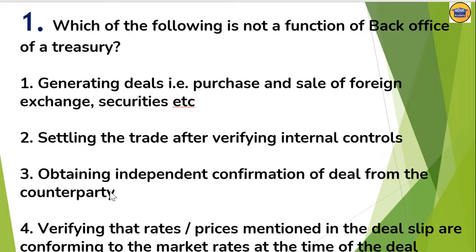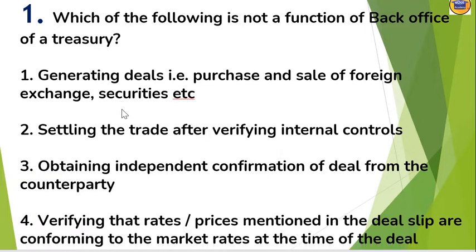Number 3, obtaining independent confirmation of deal from the counterparty. And number 4, verifying that rates, prices mentioned in the deal slips are conforming to the market rates at the time of the deal. So here option 1 is not the function of the back office.